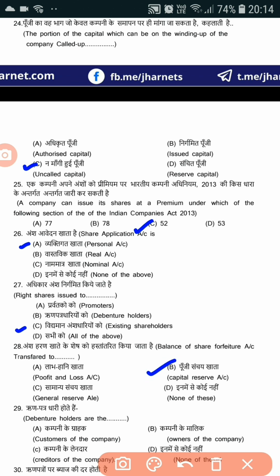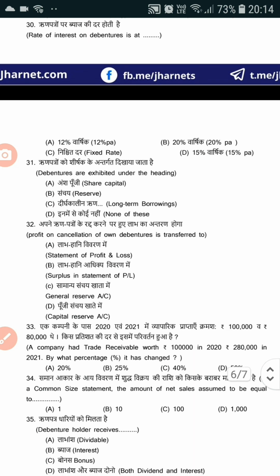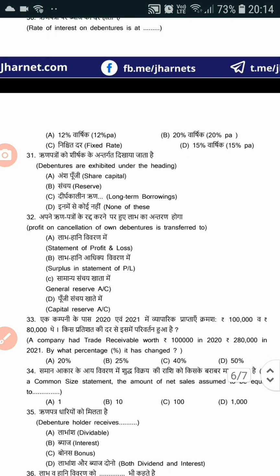Now 29 number, debenture holders are the dash. Option C is the correct answer, creditors of the company. Now we'll move to the next questions. Question number 30, rate of interest on debenture is a dash. Just remember, rate of interest on debenture will be at a fixed rate. The rate which is fixed, interest on debenture will be given on that fixed rate. So the correct option is option C.